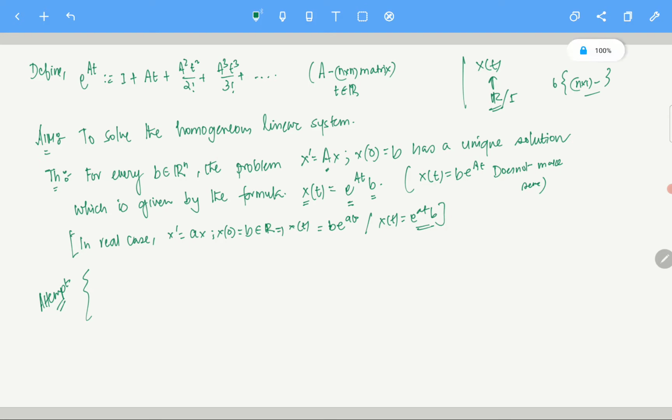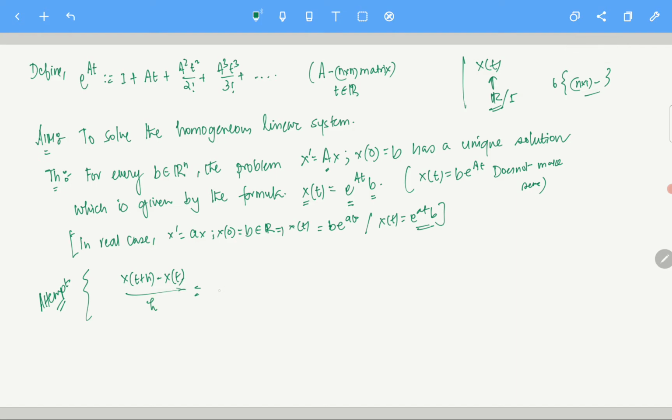What can we get? Let's do it for x(t plus h) minus x(t) by h. Let's look at this particular term. The limit as h tends to 0 goes to x prime of t. That should be the definition, right?